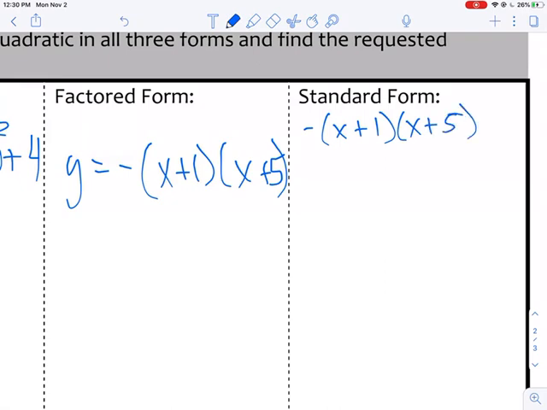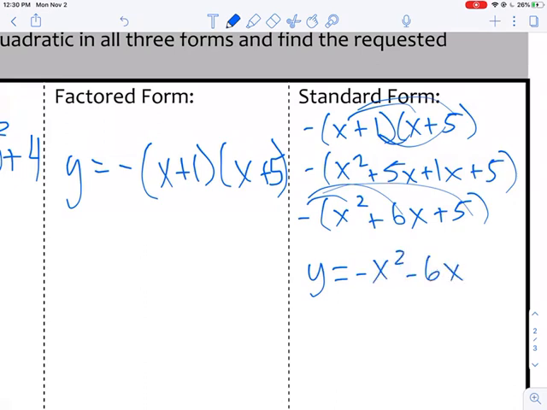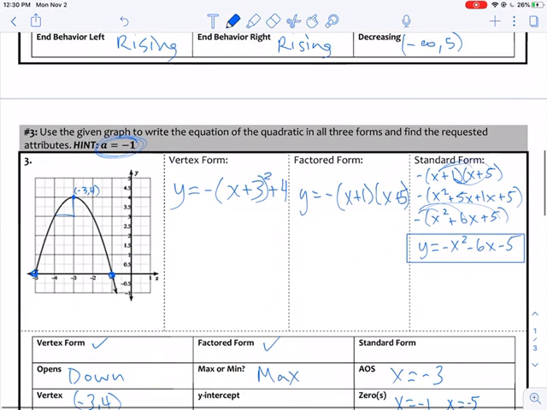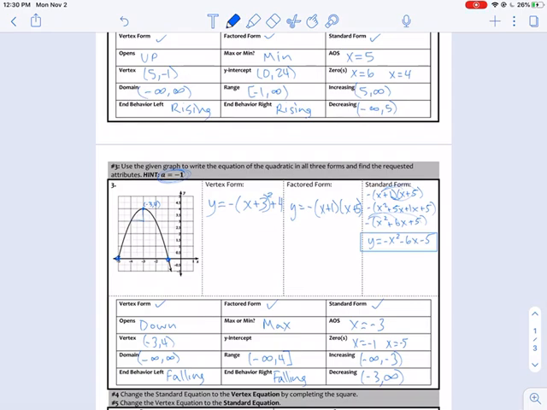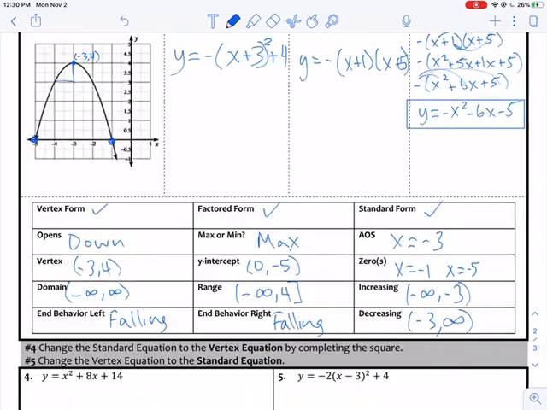I'm going to do it a different way this time, and I'm going to leave that negative till the last move. So x squared plus 5x plus 1x plus 5. I'm going to put together my like terms. And then I'm just going to go ahead and distribute that negative through. So y equals -x squared minus 6x minus 5 for our standard form here. That's going to handle that problem. Oh, y-intercept, classic. Well, we just found it. -5 from our C value right there.